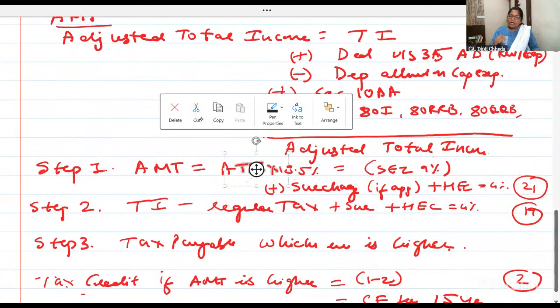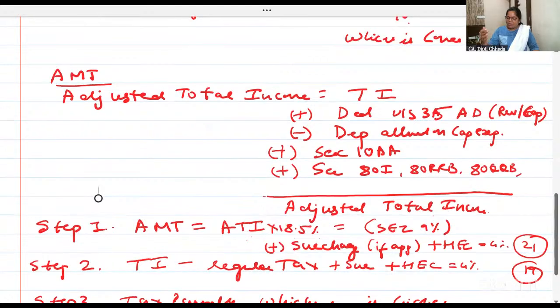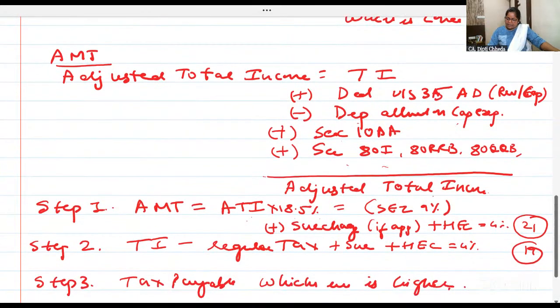All the items will not always come in a 5-7 marks question. Either you have given 35AD, add back. See, in 35AD you took deduction of revenue and capital expenditure, so now add back 35AD, that is revenue and capital expenditure. In that capital expenditure, if you have added back, can you at least allow depreciation? Say it is building 10%, plant and machinery 15%; that's what we have deducted. 35AD if you have taken, 100%, 50%, add back. ATI, RRB, QQB, royalty up to 3 lakh. If you have taken the deductions in total income, add back to get adjusted total income.